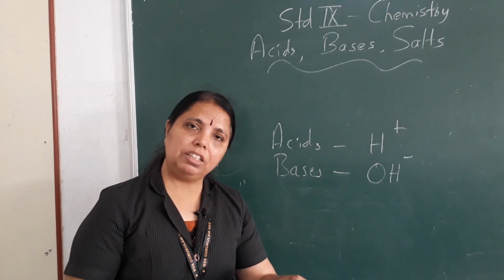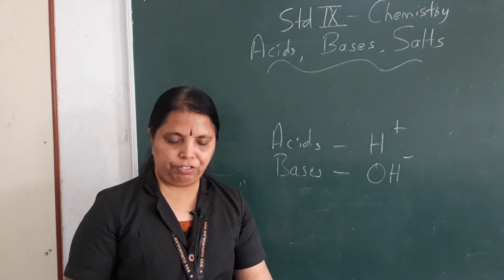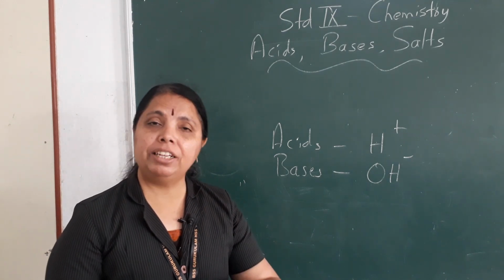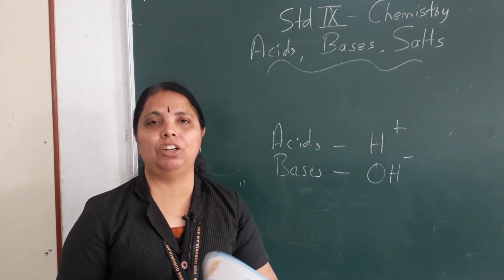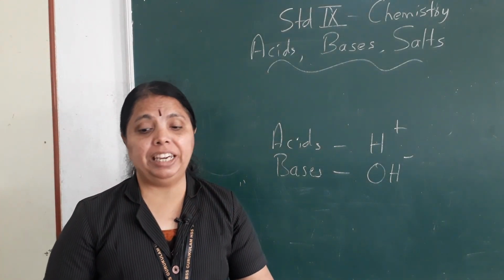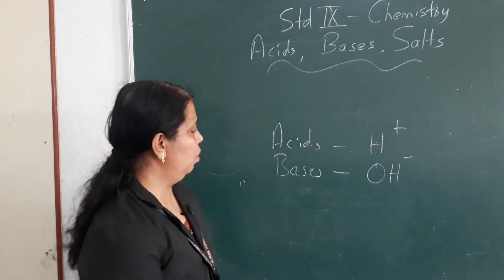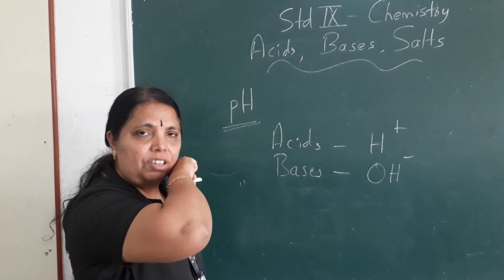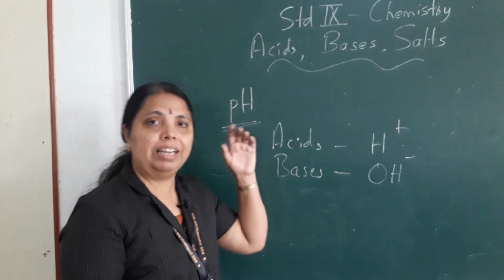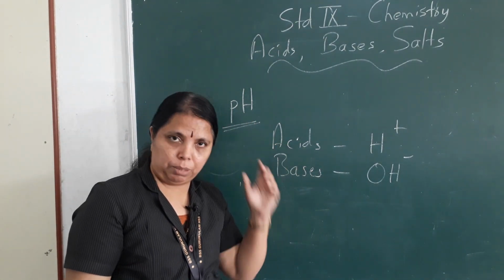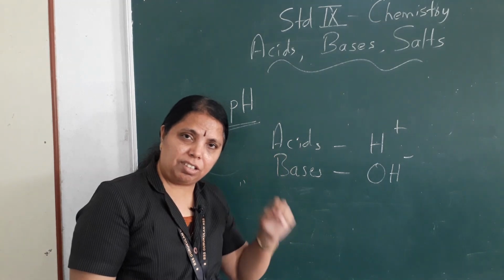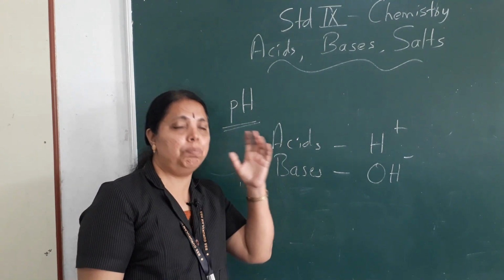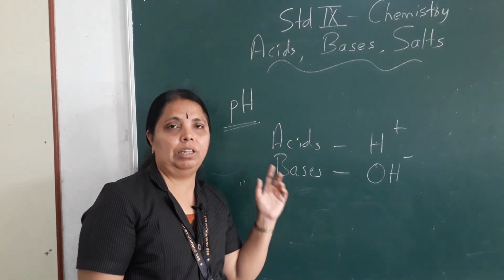Okay. Now after this it is about neutralization. But before that I will first teach you about the pH paper, pH value, pH meter, pH of soil and all that. You have studied about pH in 8th standard. What is the full form of pH? pH is the power of hydrogen ion concentration. pH paper is an acid base indicator. If we dip the pH paper in a solution, from the color of the pH paper we will be able to judge whether that solution is acidic or basic.